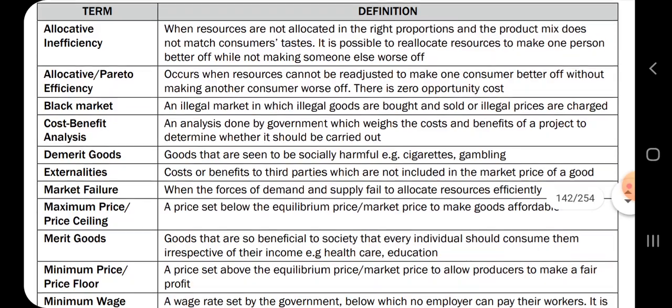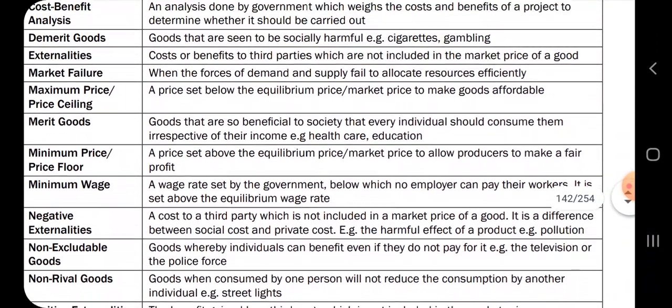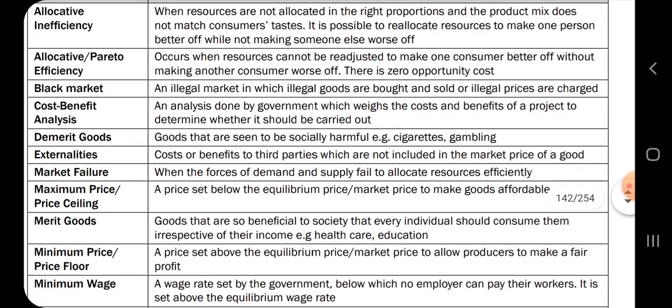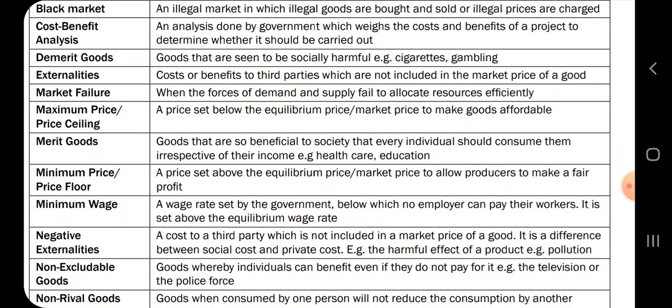And then we need to know about externalities. Externalities are costs or benefits to third parties which are not included in the market price of a good. So there are costs that are associated with the production of a good, but not directly. Those are like your indirect costs. Those are your externalities.